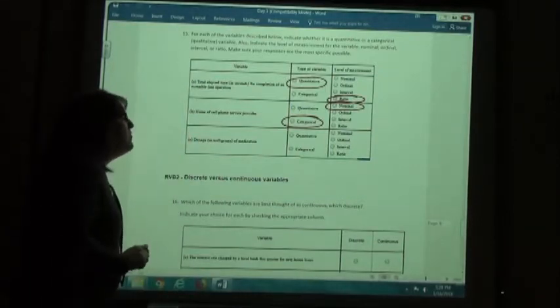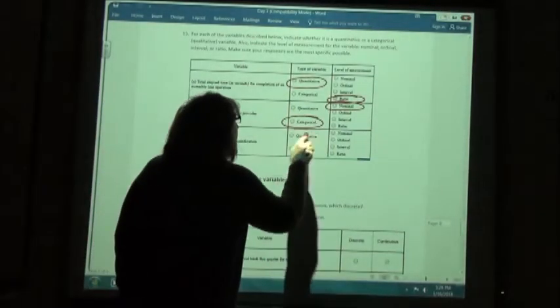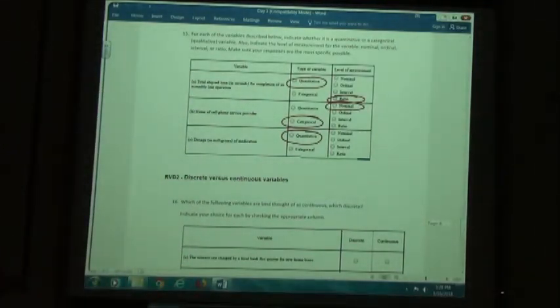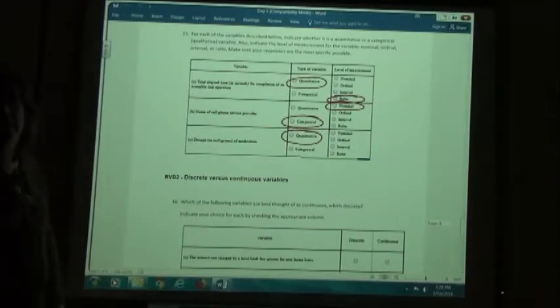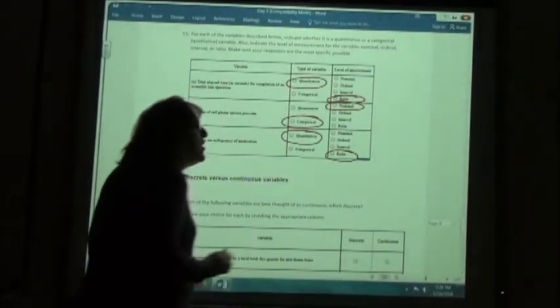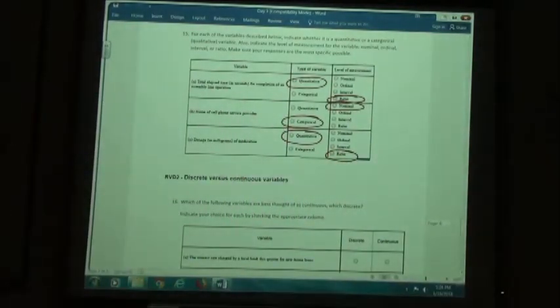Dosage in milligrams of medication. Again, if I'm giving out medication, it's going to be a number, in milligrams, quantitative. And in this case, again, I'm not going to be able to give a negative amount of medicine, so it's going to be ratio. There is a meaningful 0. 0 is the lowest amount I can have.